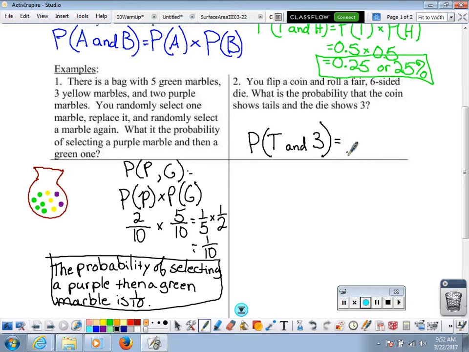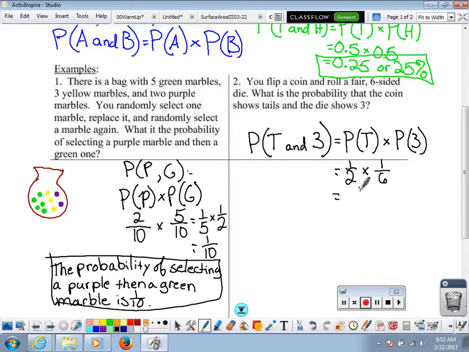Now what we can do is separate. And I can look at the probability just that the coin shows tails, find the probability that that die shows a 3, and then I can multiply those two. Okay, well think about a coin flip. The probability from any fair coin that you flip it and it shows tails is going to be 1/2. Okay, and then we want the probability that the die shows 3. Well, think about that die. Think about a 6-sided number cube. There's 6 sides, and only one of them is 3. So I have 1/2 and 1/6, and we're going to multiply those.